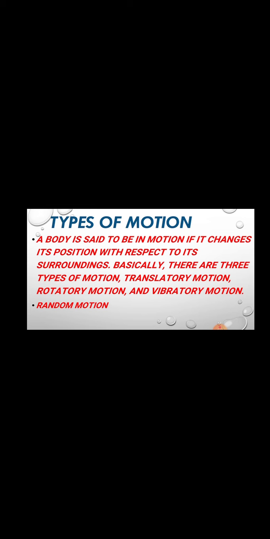And random motion means when there is no particular pattern, and we cannot describe the pattern of the motion, it means that it moves randomly, like the motion of a butterfly. You can't guess in which direction the butterfly will move in the next moment, so it is called random motion.